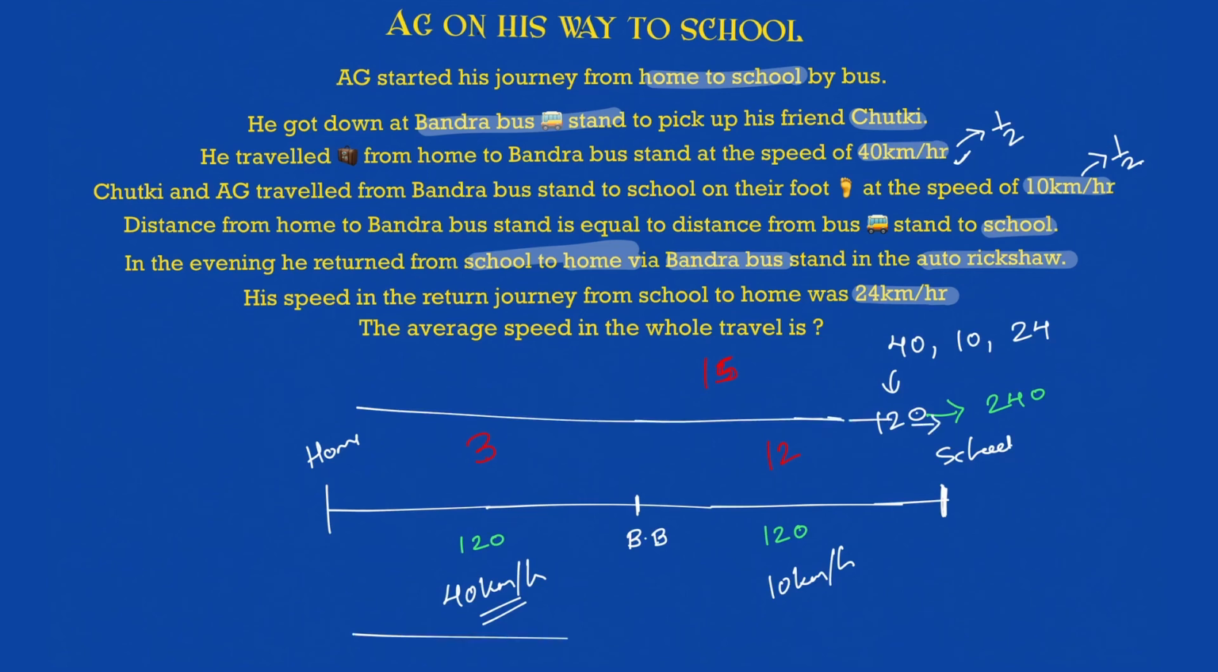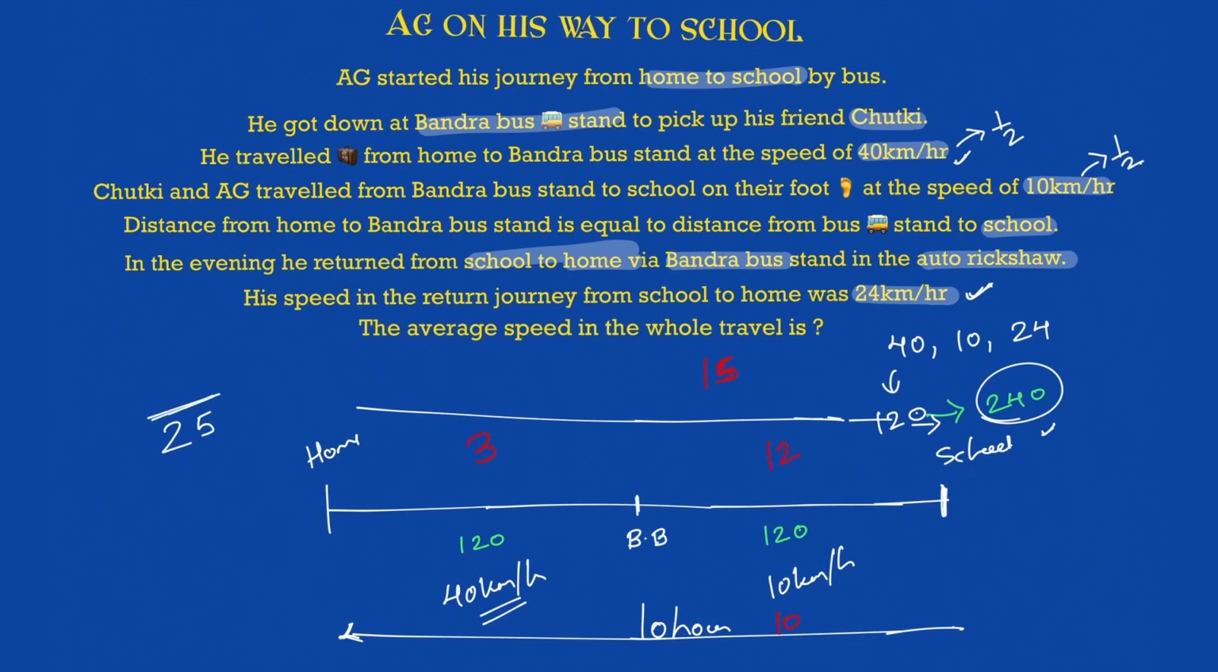Now coming back from school to the home. So what is the speed? 24 km per hour. What is the total distance? 240. So to travel a distance of 240 at the speed of 24 km per hour, how many hours will it take? 10 hours, because the speed is 24 km in 1 hour. So in 10 hours he will be able to travel 240, which is the return distance. So 10 hours while coming. So what is the total time taken? 10 plus 15, which is nothing but 25 hours is the total time taken.